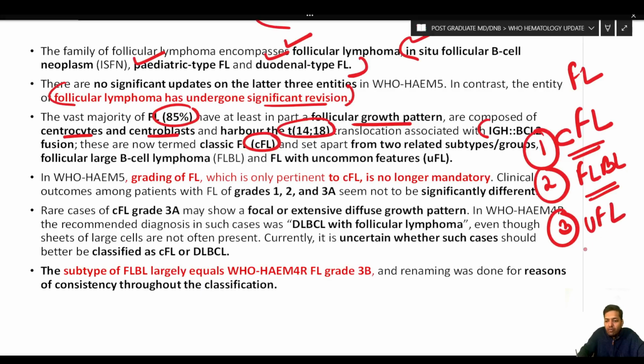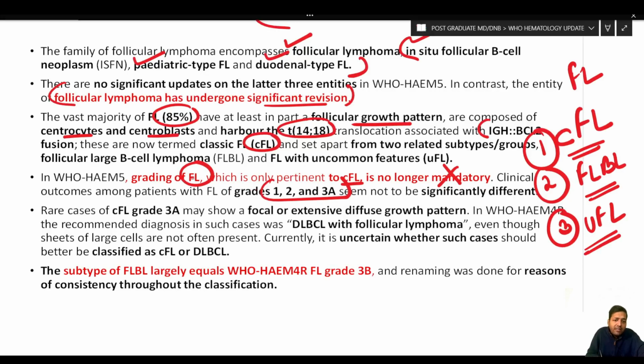In the WHO 5th edition, grading of follicular lymphoma, which is only pertinent to the classic variety, is no longer mandatory. It is optional now. Why is it optional? Because the clinical outcomes among patients with follicular lymphoma grades 1, 2 and 3A are not very different, so it did not make sense to have such grading.